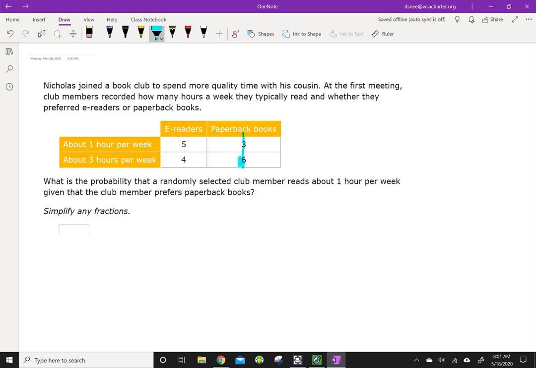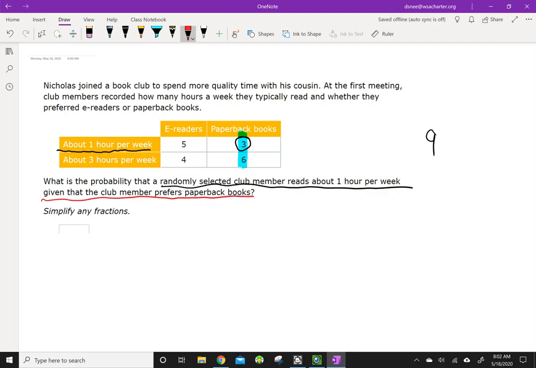So we're only looking at this data right here. That's what's given. So the denominator, the bottom of that fraction, is the total number of paperback books. Now, how many of those people who prefer paperback books read 1 hour per week? Well, if we look right here, it says 1 hour per week: 5 of those people prefer e-readers and 3 of them prefer paperbacks.